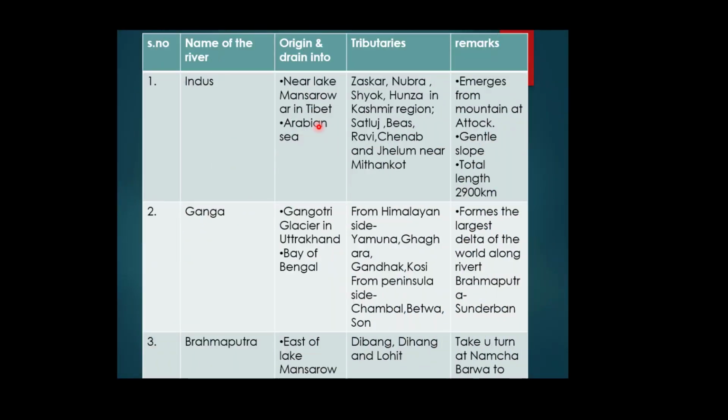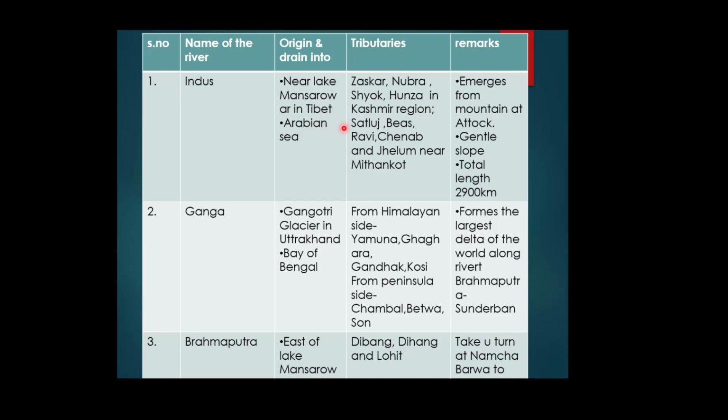You can find here the Indus river system, Ganga river system, Brahmaputra river system. You can see the source of the Indus river near Mansarovar in Tibet. These are sacred lakes for Hinduism. These are the most sacred lakes, which lie in the Tibetan part of China, and these rivers drain into the Arabian Sea.